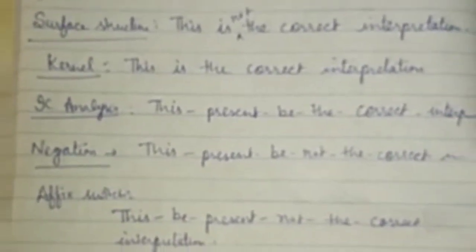Next is, this is not the correct interpretation. This is the surface structure. Kernel is, this is the correct interpretation. If the given example is in negative, we will make it an affirmative, because as I have earlier told you, kernel sentence is always positive. So kernel will be, this is the correct interpretation. Then IC analysis. See, these three steps are same in every analysis. First, we will mark surface structure. Any given example will be marked as surface structure.